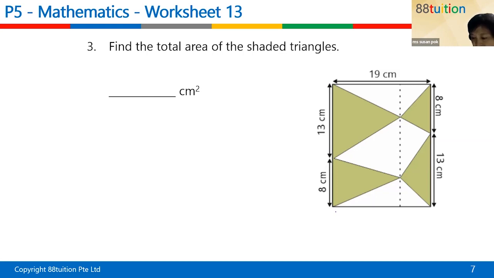Actually, to share the secret with you, do you know that all this shaded area is actually equal to half of the entire rectangle? Okay, this concept is called the combined base, combined height. Last week we have mentioned here already. So you can see if this is 13. Now I'm going to prove to you why this works.